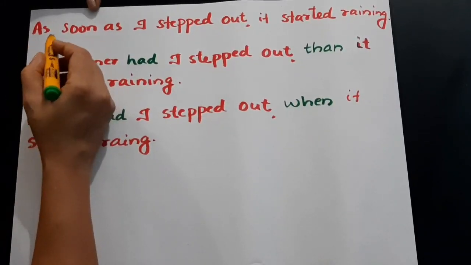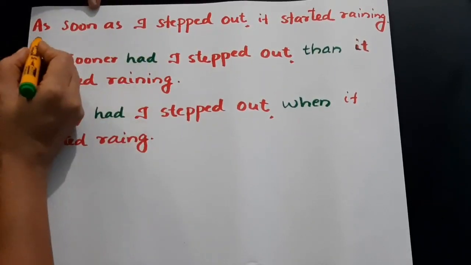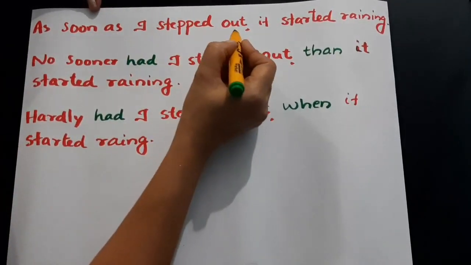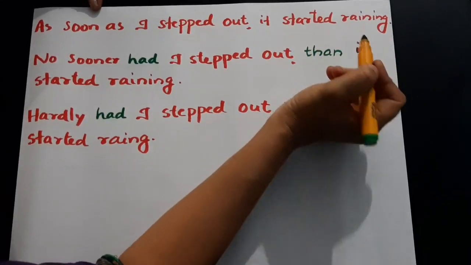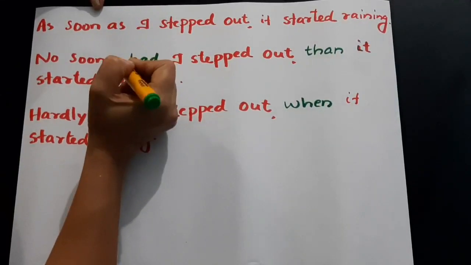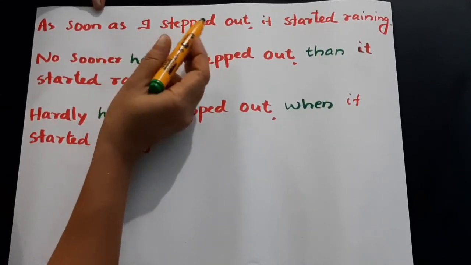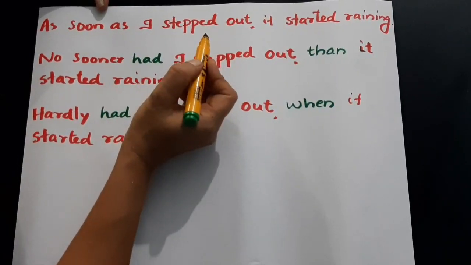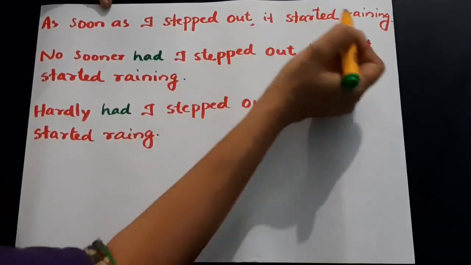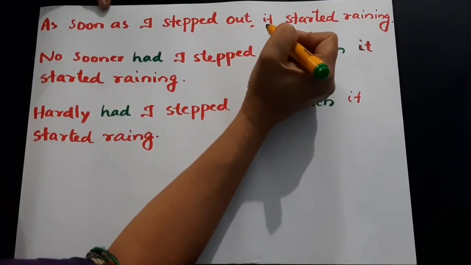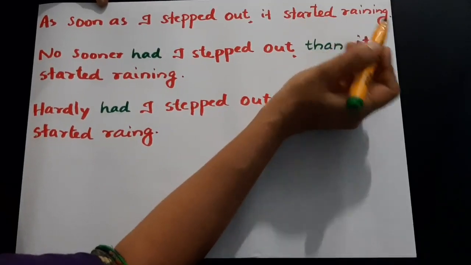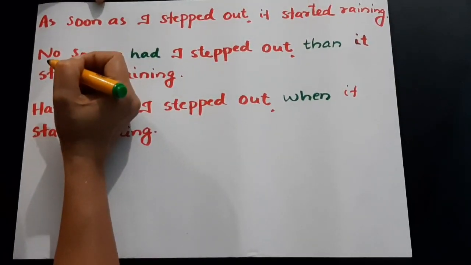Let's start with this example. As soon as I stepped out, it started raining. What's the meaning of the sentence? I stepped out and soon, immediately, it started raining. All of a sudden, it started raining. Okay, so that's the meaning of the sentence.